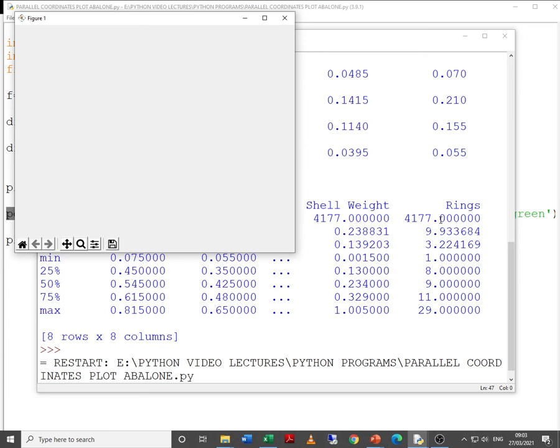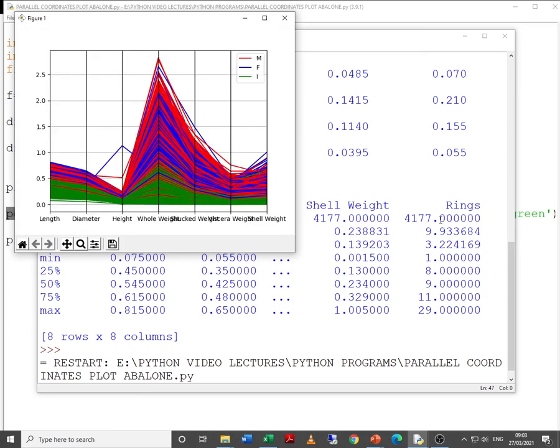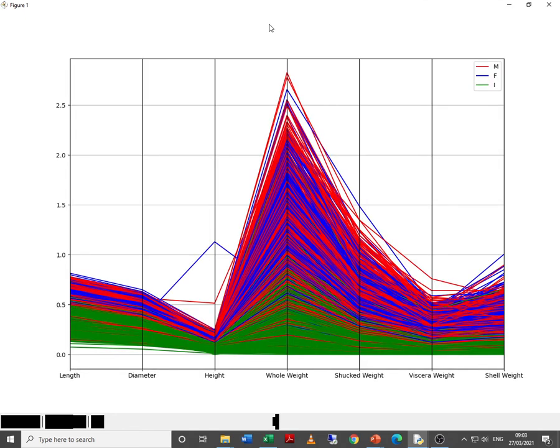It's just taking a little bit of time to load the graphics data. I have put some specific colors, that is why the colors are coming like this. Actually you can change any color. Now green shows I, that means they are intermediate, which means they are basically young abelones.